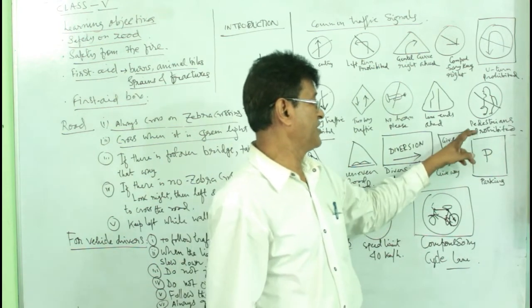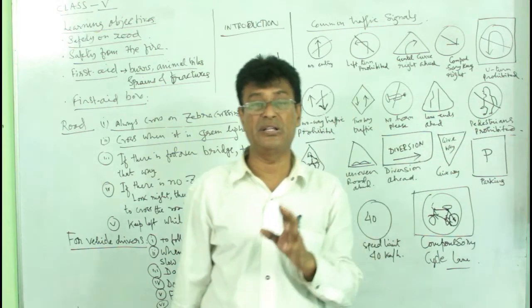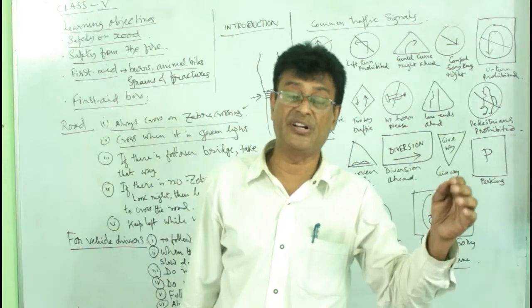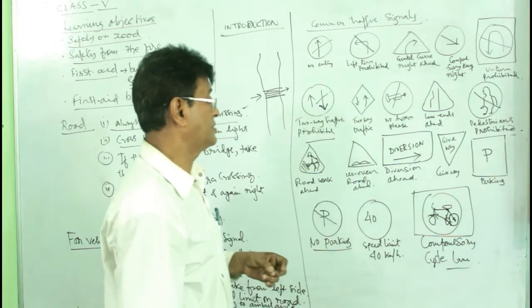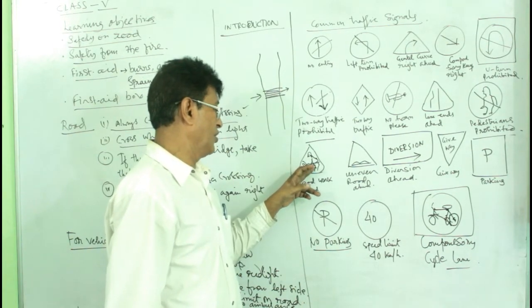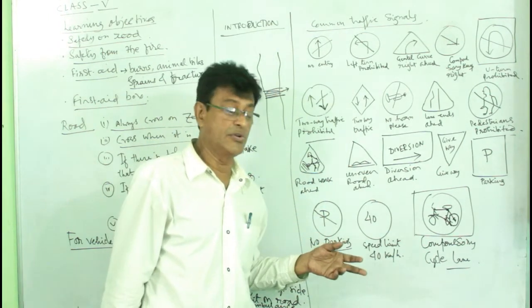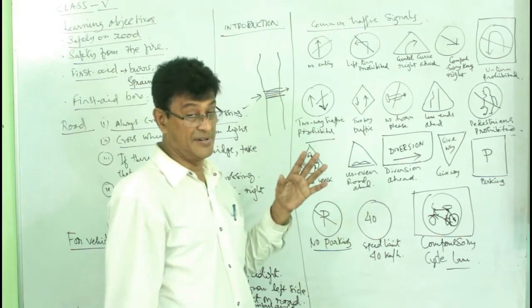Next is pedestrians prohibited. Here you see a man is crossing, but he must not cross there. So that is the sign. Here you see a man is walking on the road. So, road work ahead. Road work is going on. So this sign will be there. The drivers will be careful.